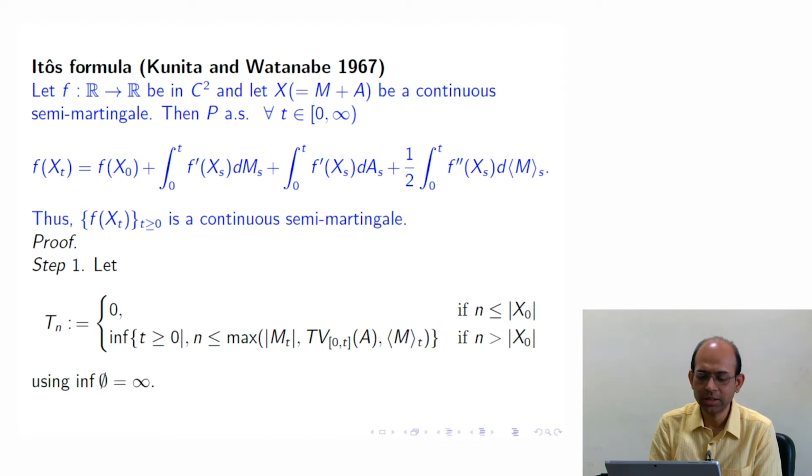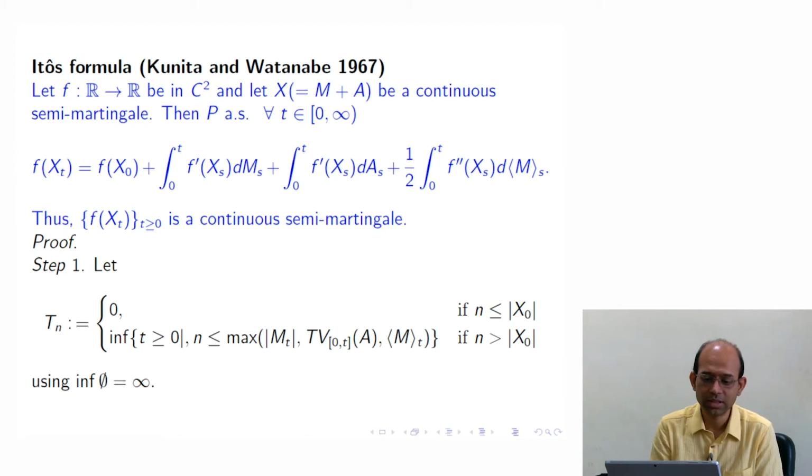Mod of Mt is the absolute value of the integrator, then the total variation of A, if we have some non-trivial A here, and the quadratic variation of M. If one of these touches n, then we call the first time it touches Tn. If it never touches, for example n is large and for infinite time t you wait and the maximum never touches n, then this is an empty set.